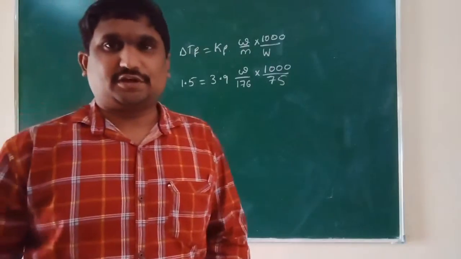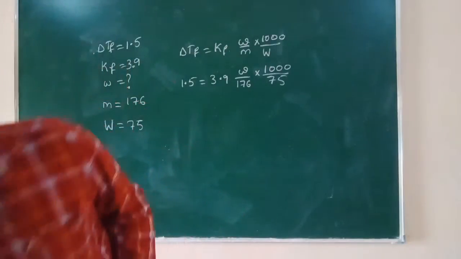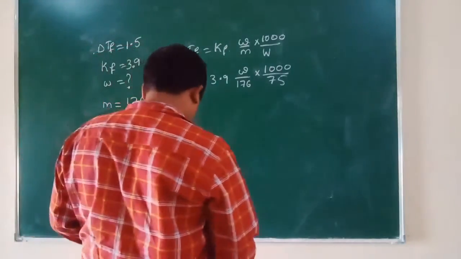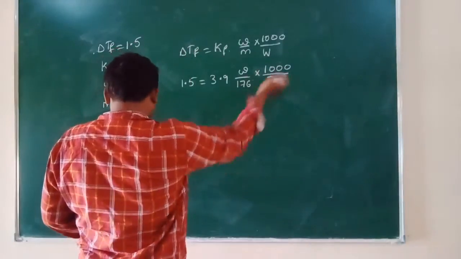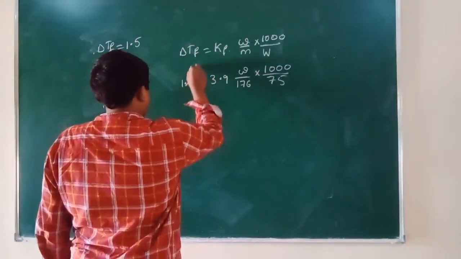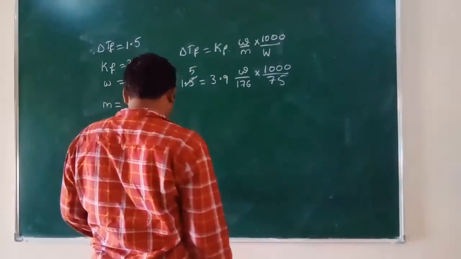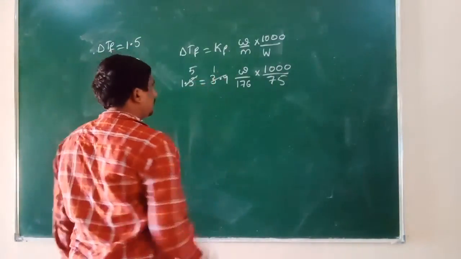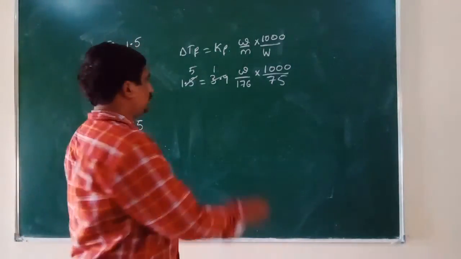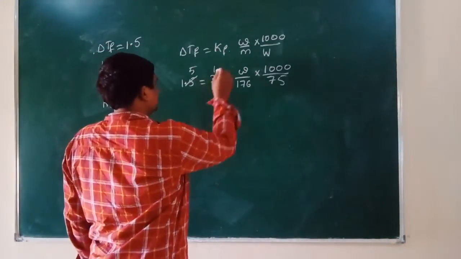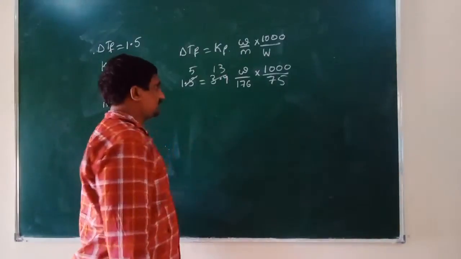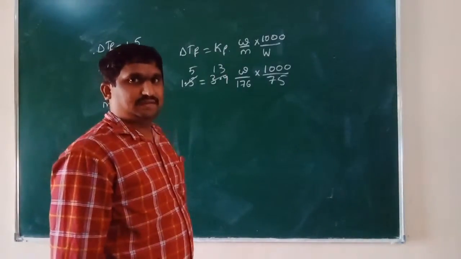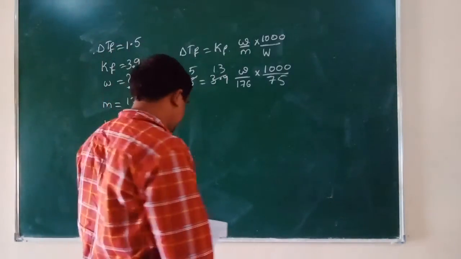Can you see this calculation here? This is cancelled 5 times, and this is cancelled with 0.3, 13 times.